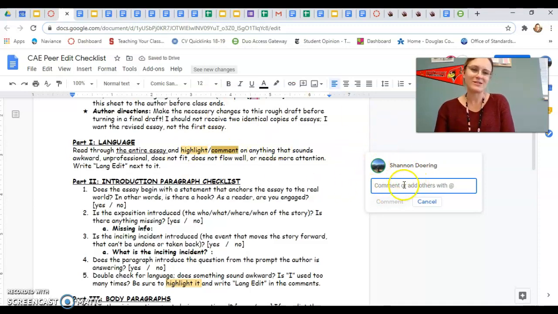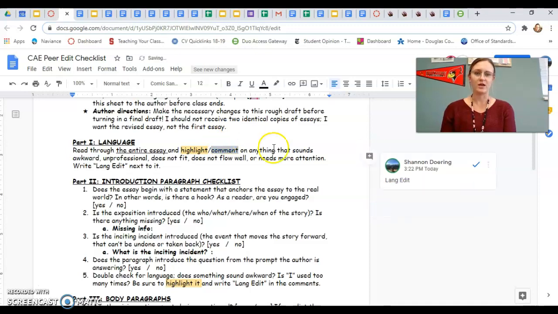So if you found something that maybe just didn't sound right, you would write Lang edit in the comments. And then your partner knows, okay, they thought that this didn't sound quite right. I need to go back and fix it, okay?